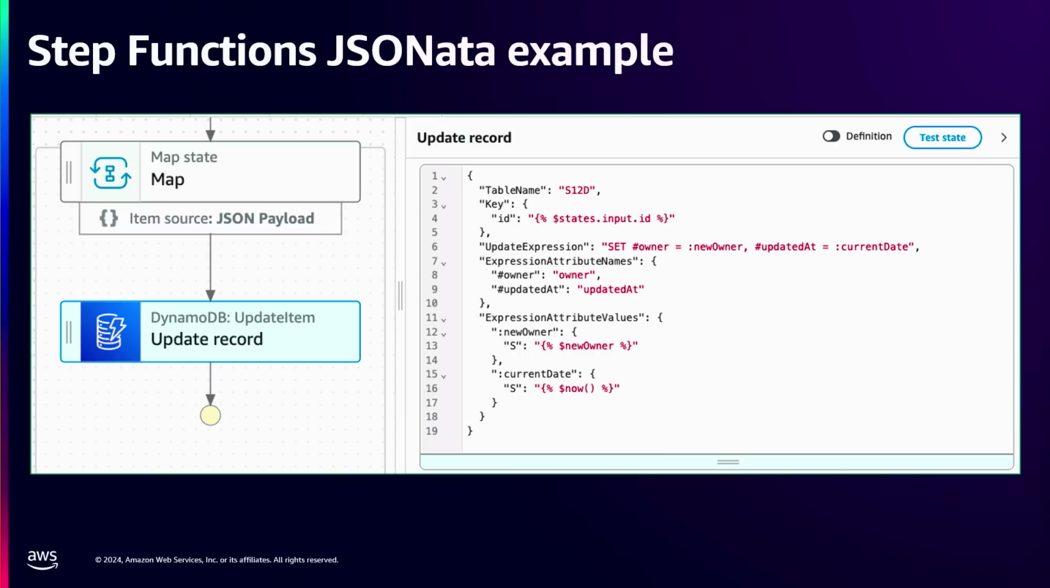So this is what it looks like in the update record for DynamoDB. The first thing is, I do a scan. Yes, I am doing a scan, but it's intentional. I have to scan the database and get all the records, and out of that I want to grab the ID. So the states.input.id.